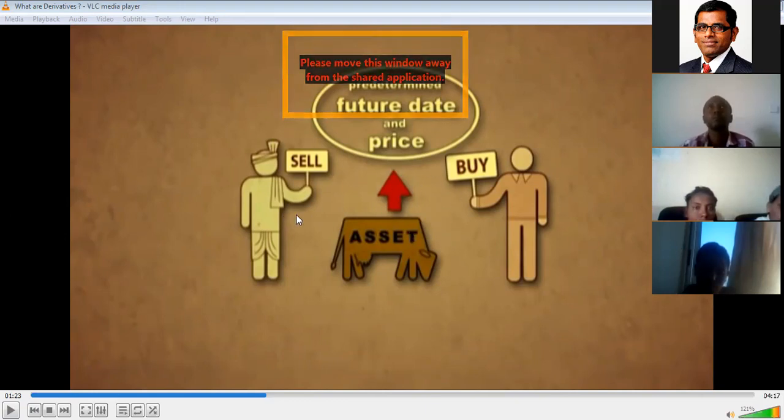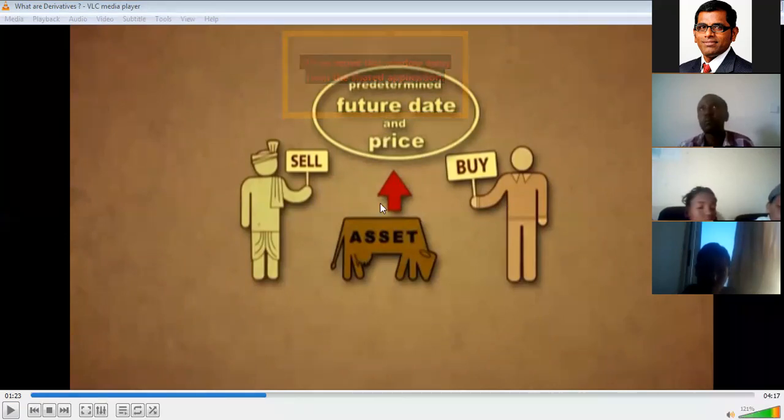It is an agreement between the investor and the seller for a future date and a future price. The price may be fixed today. This is called a derivative contract or a future contract.